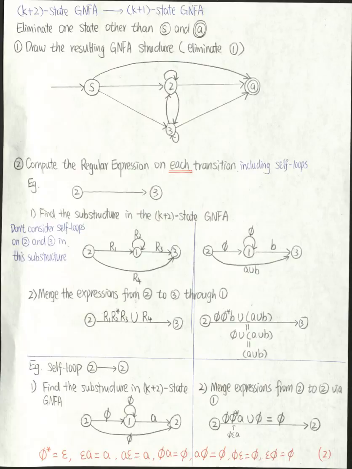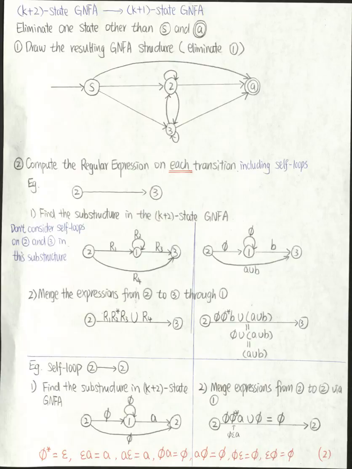First, you draw the resulting GNFA structure by eliminating 1. So in this resulting graph, we have a start state S, an accept state A, and two states 2 and 3. Add a transition from S to every other state. So we have a transition from S to A, from S to 2, and from S to 3.